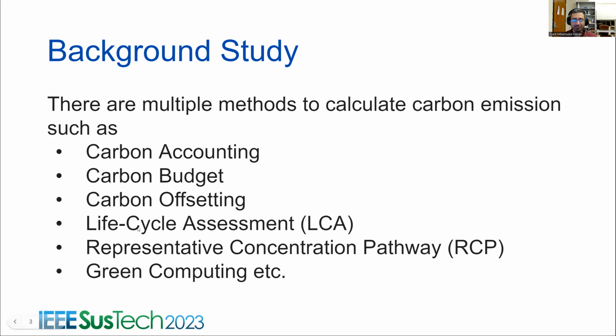There is another method called life cycle assessment, which means assessing carbon emission from the product life cycle, from development to disposal. There is another method known as defensive consumer pattern, which denotes the effect of temperature rise in future. So if the temperature rises to 2.5 degrees Celsius, what will happen in future? This is a good metric. And there is another method named green computing, which means producing sustainable hardware so that it doesn't affect the carbon emission in the future.